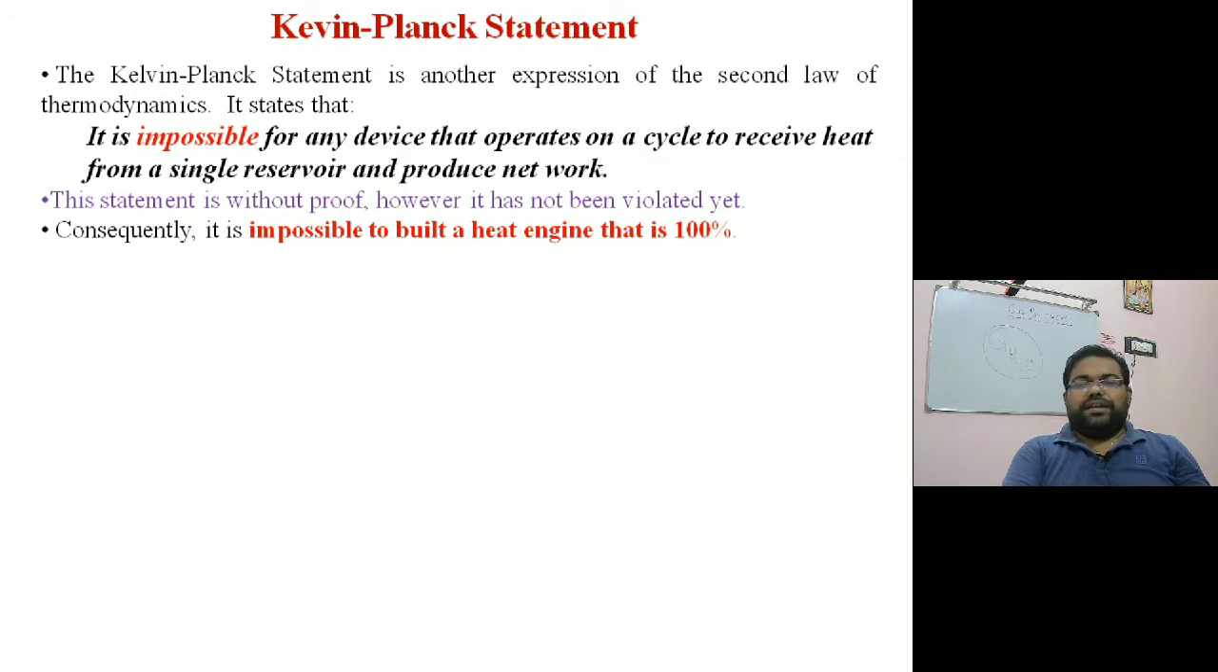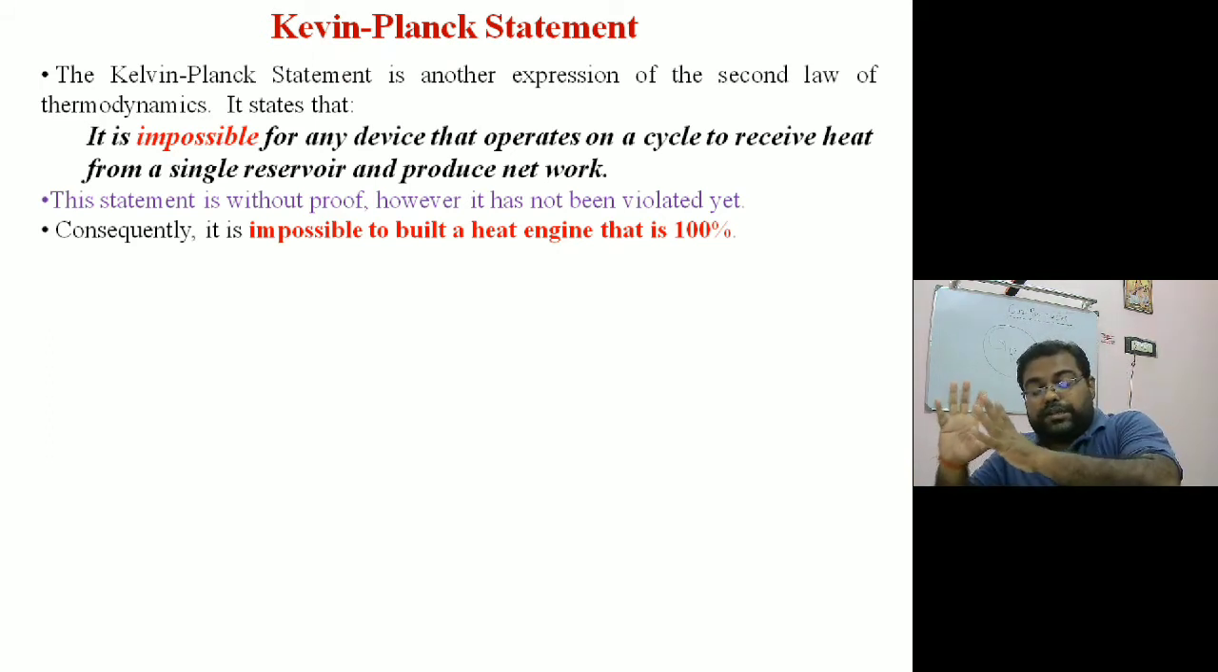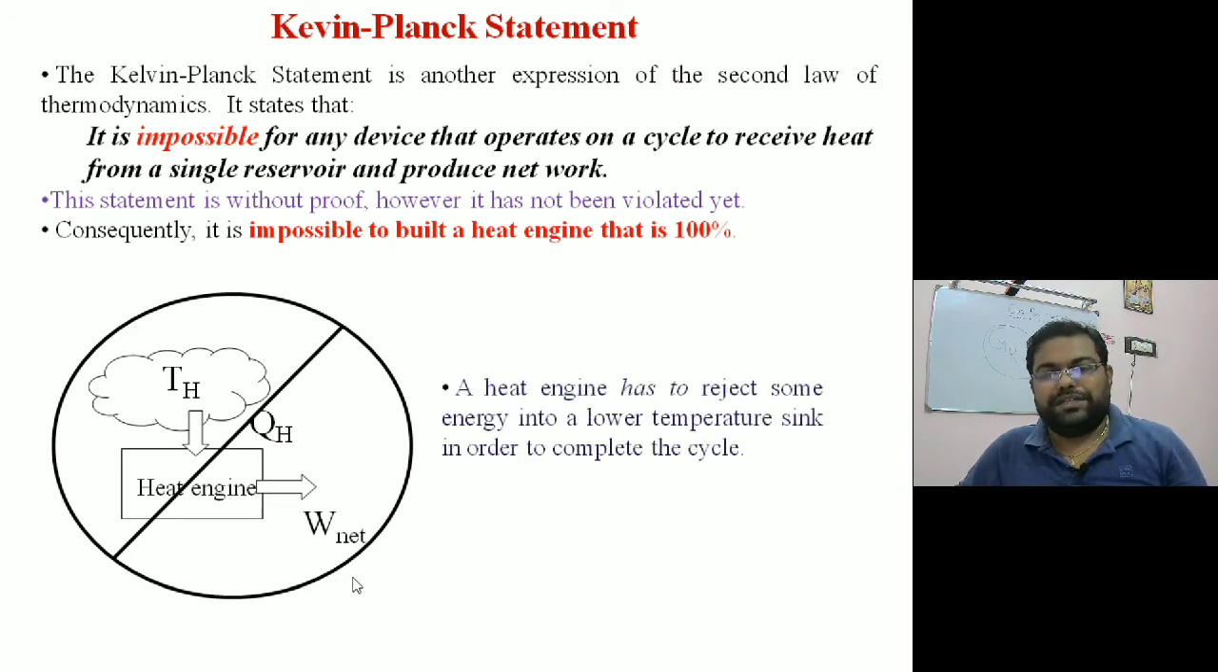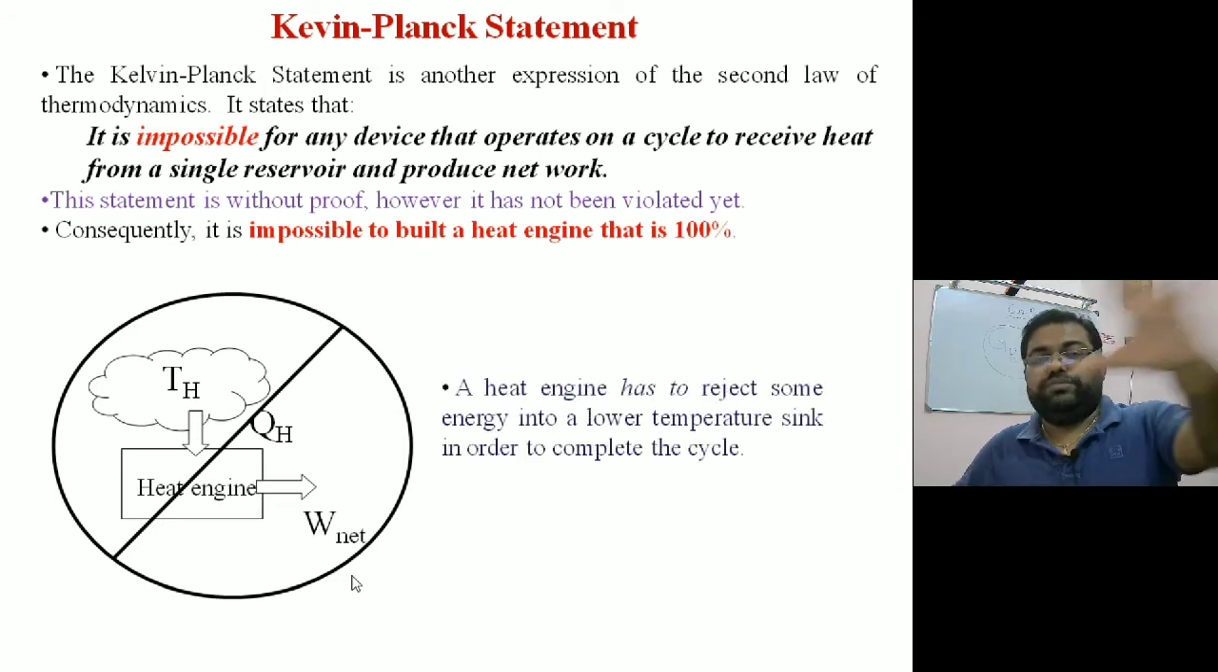It is impossible for any device that operates in a cycle to receive heat from a single reservoir and produce net work output. This statement is without proof. Basically, until now no processes have violated it. So consequently, it is impossible to build an engine that is 100% efficient. Imagine there is only one reservoir from where heat is coming to the heat engine, and finally we are generating the net work output. This kind of device is impossible. So keep in mind, something has to be rejected to the low temperature in order to complete the cycle.